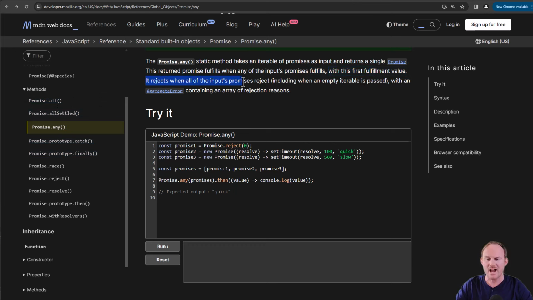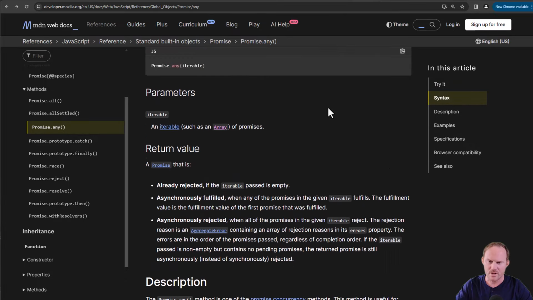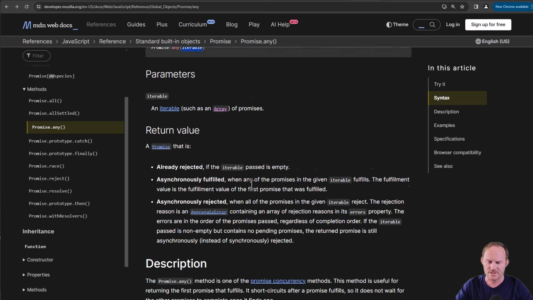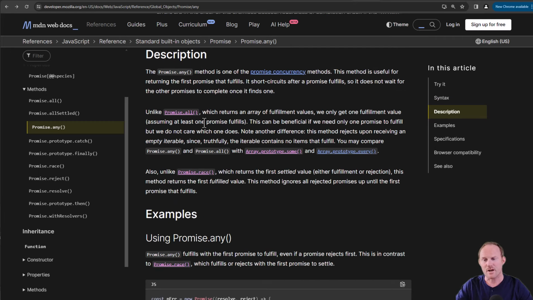It will reject when all of the input promises reject, with an AggregateError, which is another new thing, containing an array of rejection reasons. If we go down, you can see here the syntax. We use the promise constructor .any, and we hand it the array of promises. The description kind of breaks this down. It's one of the many promise concurrency methods. We kind of looked at those. But it is useful for returning the first promise that fulfills.